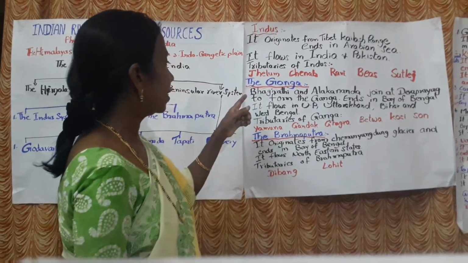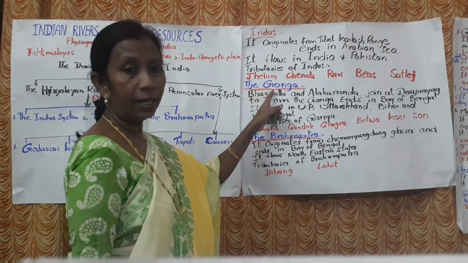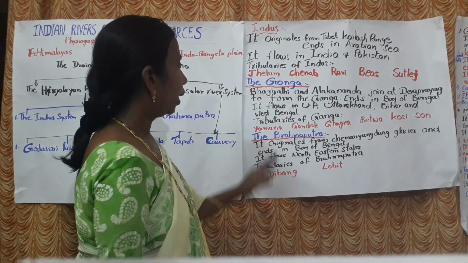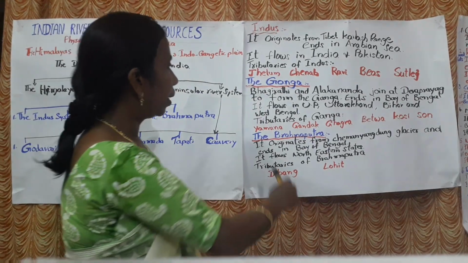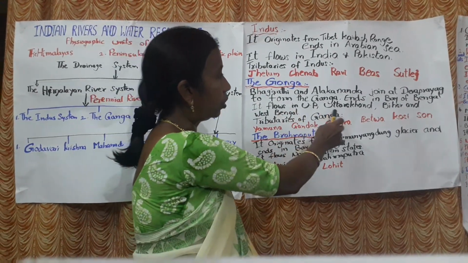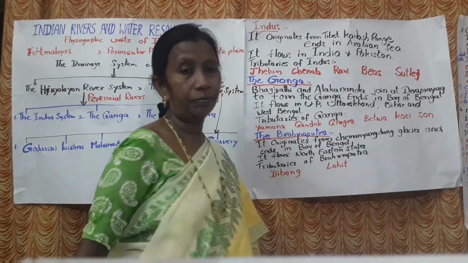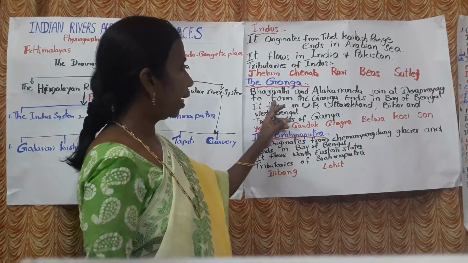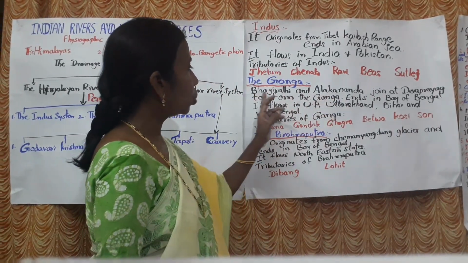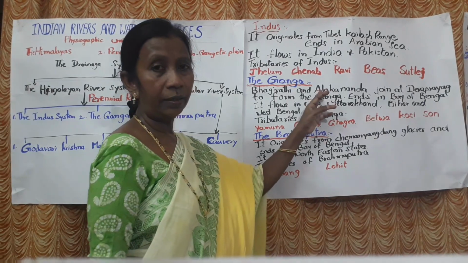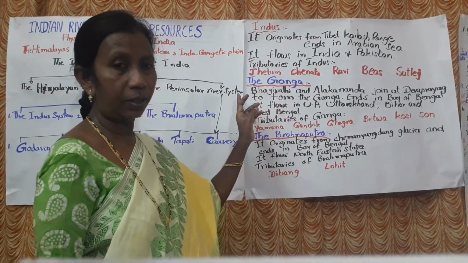Now the second river, the Ganga. Bhagirathi and Alaknanda join at Devaprayaga. These two are glaciers. I think you might have learned about glaciers in 9th class.